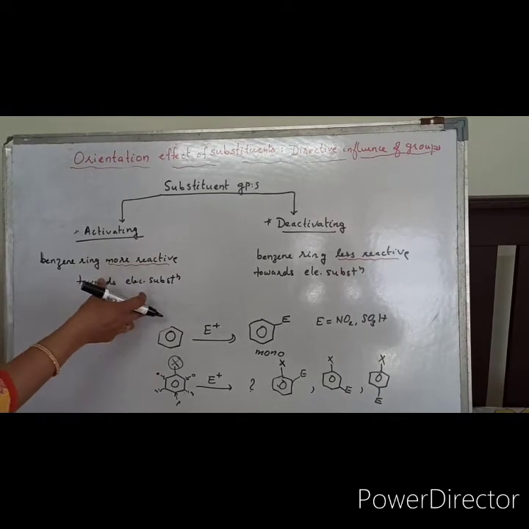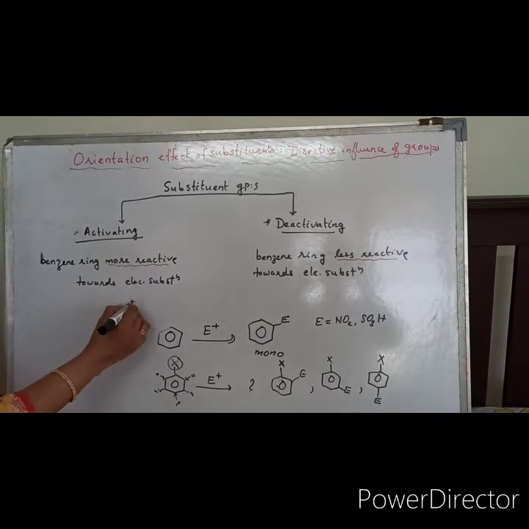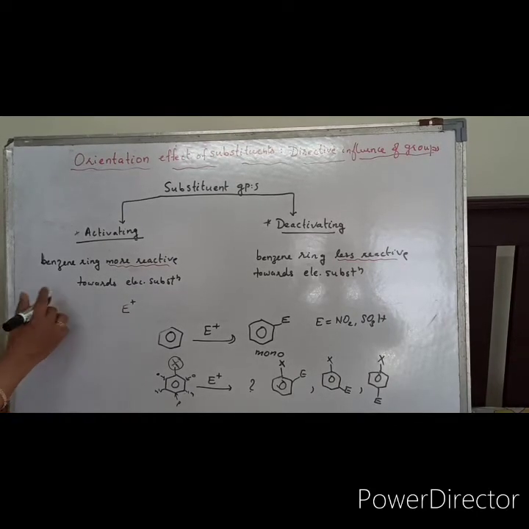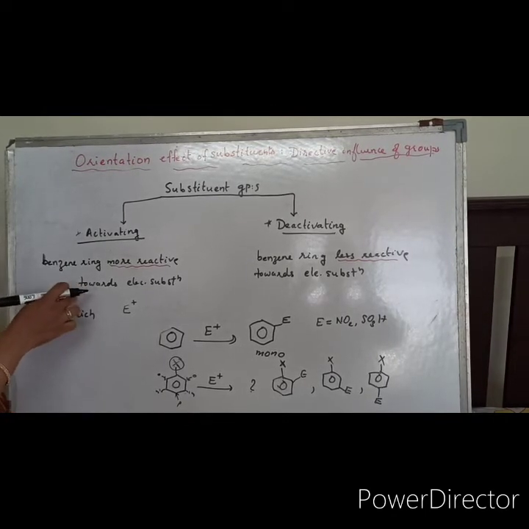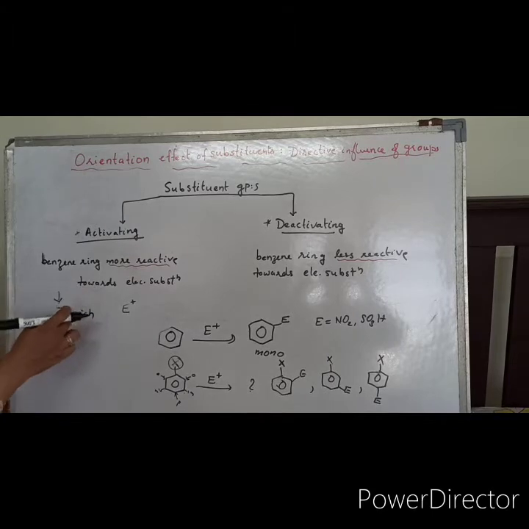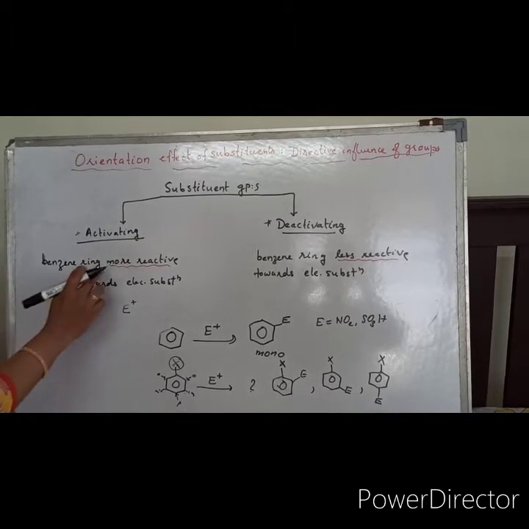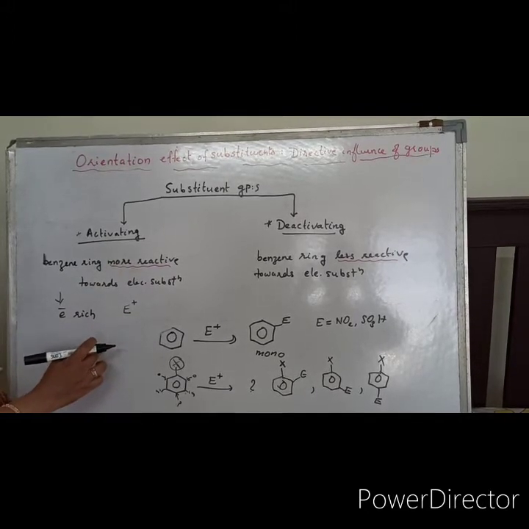Since the incoming reagent is an electrophile, an electron deficient species, the benzene ring should be electron rich. So the already present substituent should be electron donating, so that the ring will be electron rich and more reactive toward the electrophile. That is what is meant by an activating group.